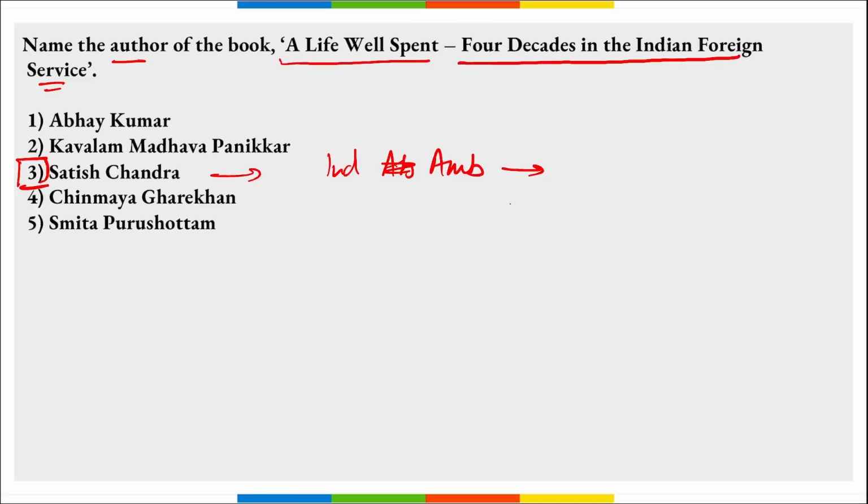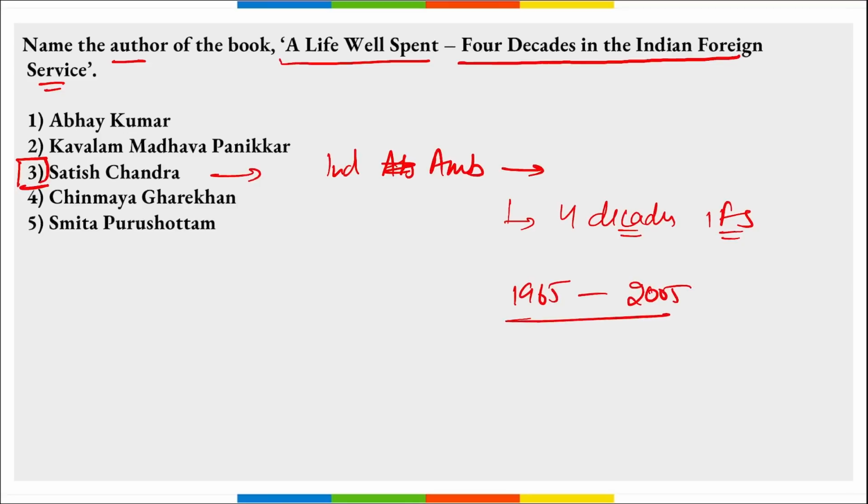Correct? As the name suggests, this book talks about the 4 decades Satish Chandra has served in the IFS from 1965 till 2005 as an Indian Foreign Service probationer to Deputy National Security Advisor. Correct? This book offers insight into India's diplomacy and evolution of the National Security Council structure.